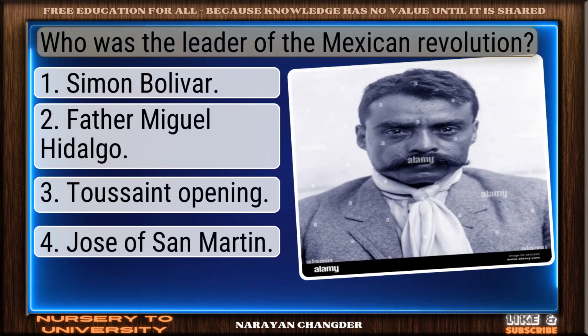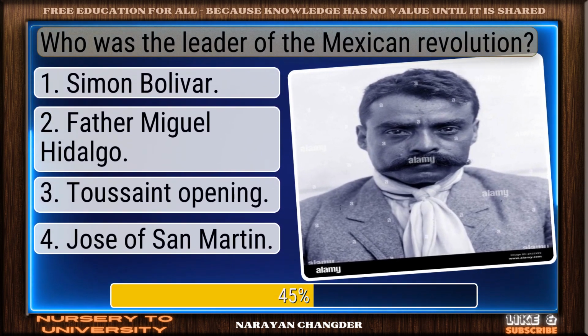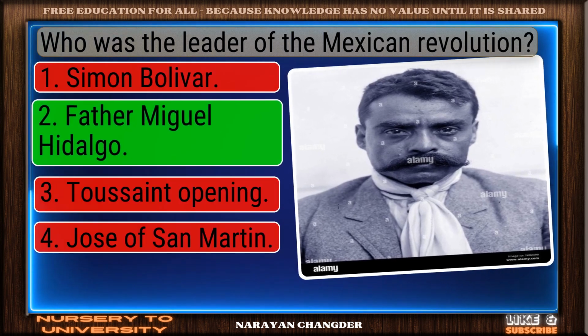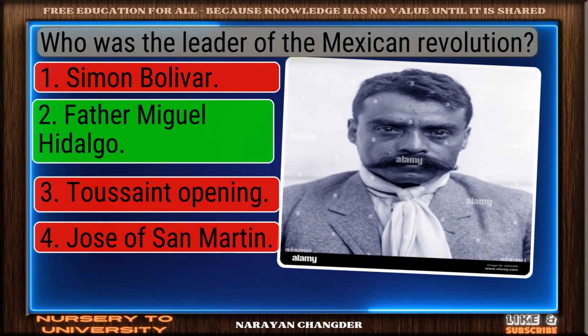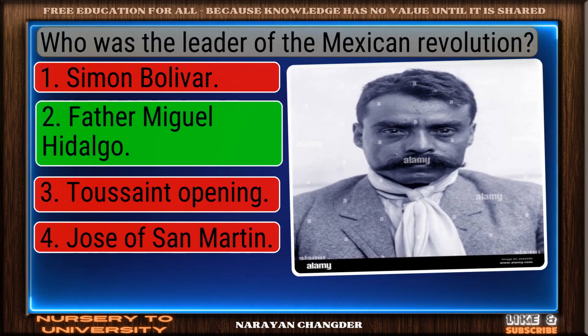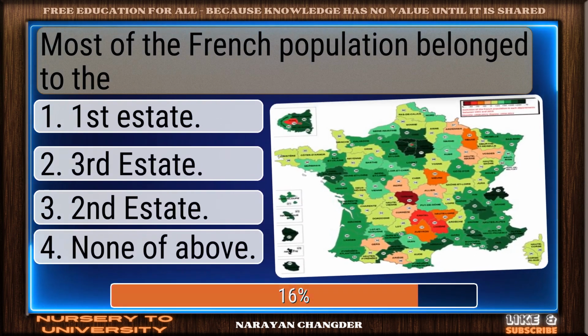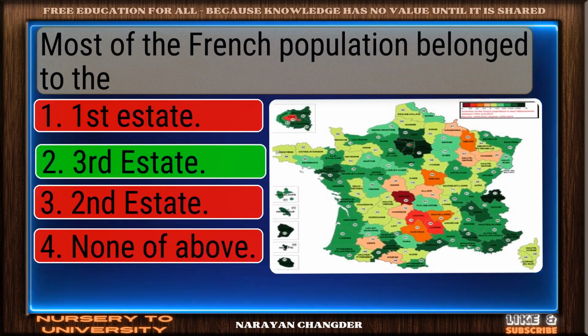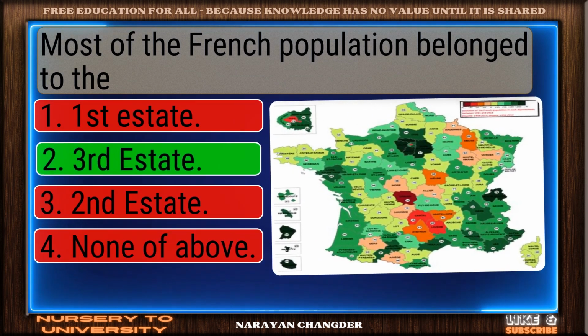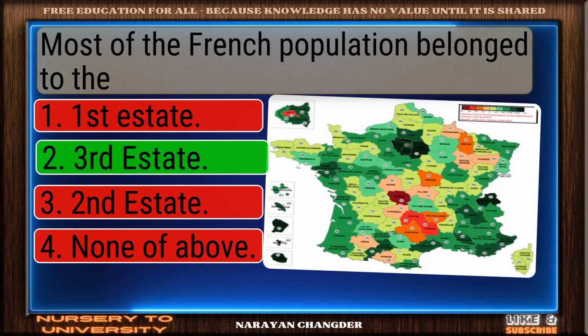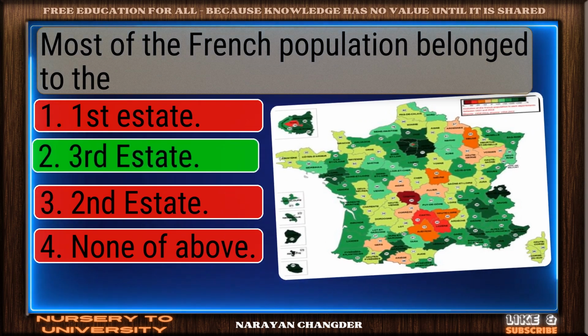Who was the leader of the Mexican Revolution? Right again. Father Miguel Hidalgo is a valid answer. Most of the French population belonged to the. Nice selection. Third Estate is the correct and valid answer.